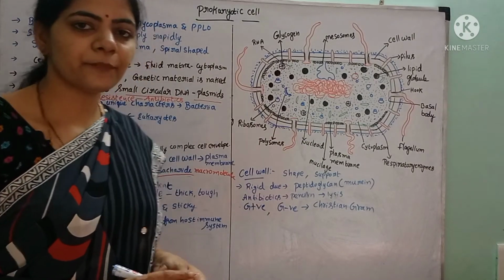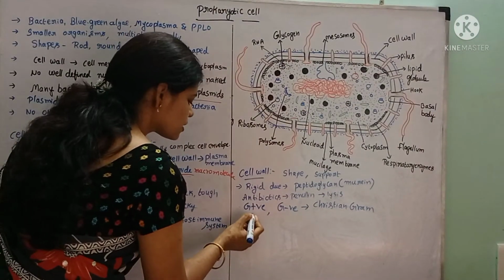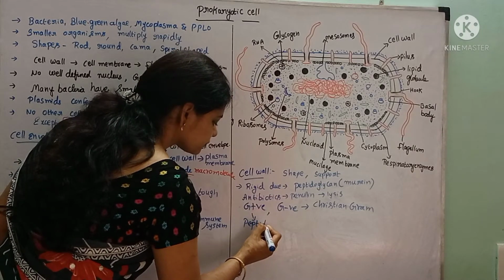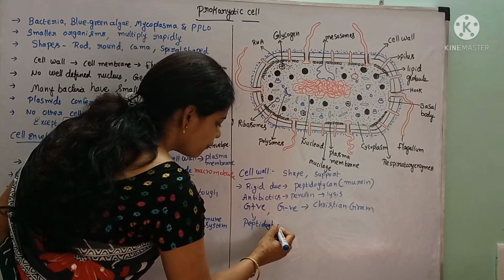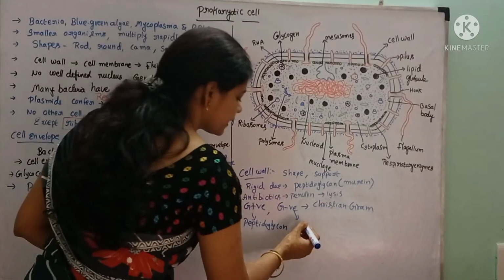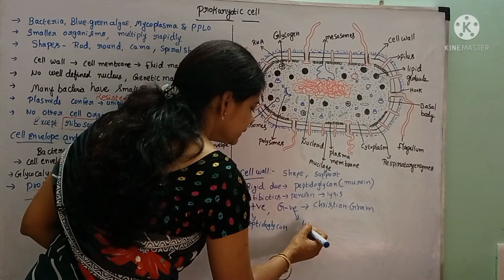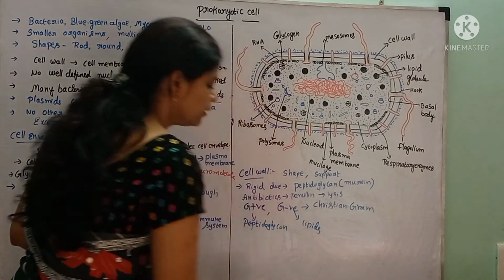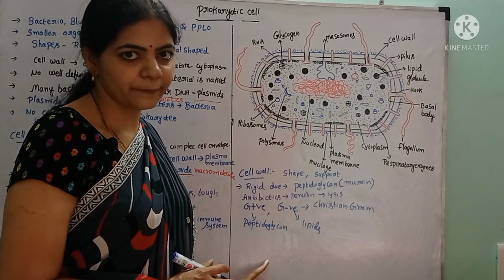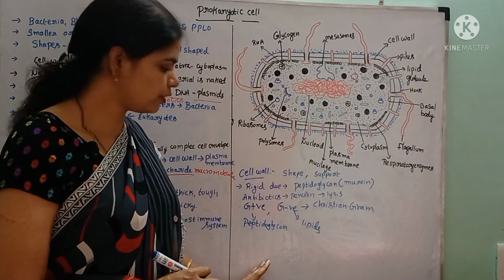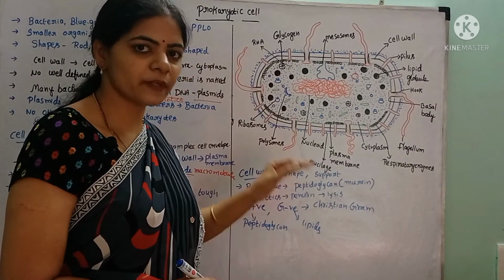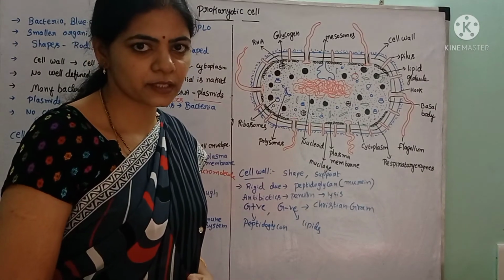Gram-positive bacteria consist of a high amount of peptidoglycan, whereas gram-negative bacteria consist of a low amount of peptidoglycan and a high amount of lipids. So gram-positive bacteria have no lipids but a high amount of peptidoglycan, while gram-negative bacteria have a high amount of lipids but a low amount of peptidoglycan.